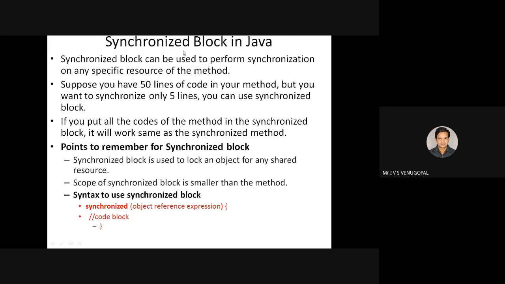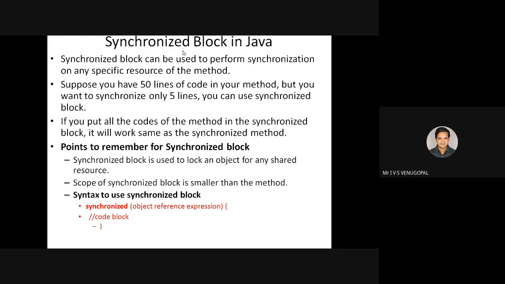Now consider the synchronized block. For example, consider there are 50 lines of code in this shared resource. Out of those 50 lines, only 5 or 6 lines are the critical section. The other 45 lines do not cause any inconsistency to the data. Only 5 or 6 lines cause inconsistency. If I put the synchronized keyword before a method, all the statements will be synchronized, that is, all will be in the critical section.